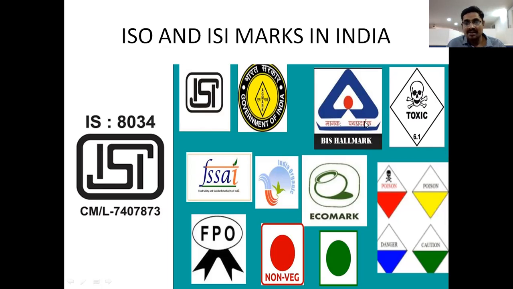This is the BIS hallmark. FSSAI mark. So this is the non-vegetarian food items mark, and this is the vegetarian mark, right?